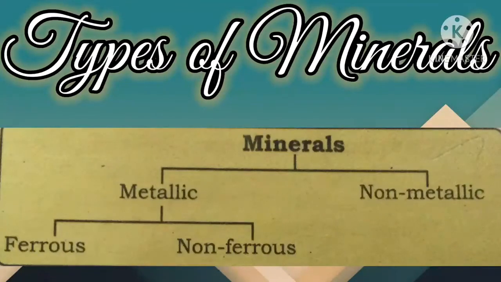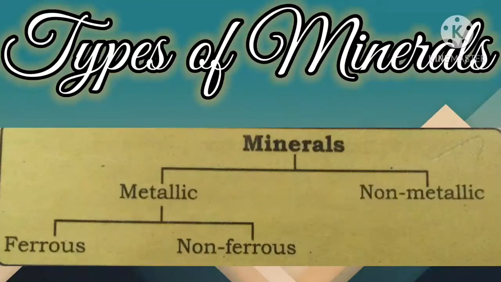Yes. See children, there are more than 3000 minerals on the surface of the earth. On the basis of composition, minerals are classified mainly as metallic minerals and non-metallic minerals. So generally on the basis of composition, minerals are classified into two. What are they? One is metallic minerals and another one is non-metallic minerals.